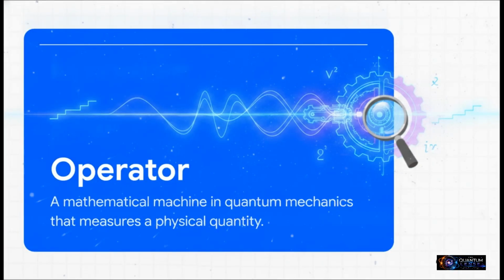Now, to really wrap our heads around how we find these values, we've got to look at how quantum mechanics actually does the math. See, in our everyday classical world, if you want to find the energy of a moving baseball, you just measure it directly. But in the quantum world, we can't do that. Instead, we have to use these mathematical machines called operators. Think of an operator as a specialized tool that measures a physical quantity for us. You literally feed a quantum wave into this mathematical machine, and it processes it to do the measuring for you.